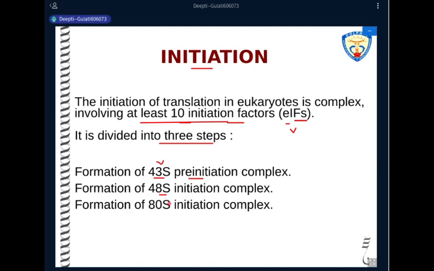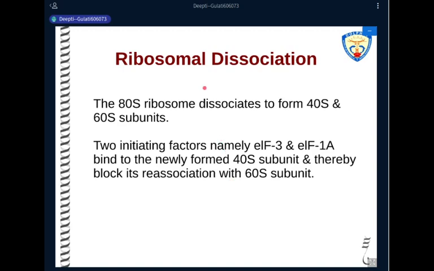When it joins the messenger RNA, it will search for the initiation codon and be ready for the binding of the 60S ribosomal subunit. Once these 2 complexes have been completed, the 60S ribosomal subunit will join, all the initiation factors will be released, and we get the final initiation complex, which is known as the 80S initiation complex. So here initiation is taking place in 3 sub-steps, and the first one is the formation of the 43S complex.